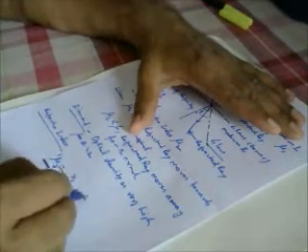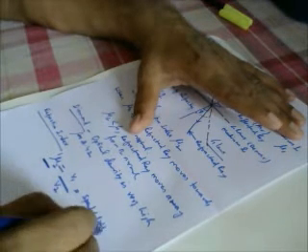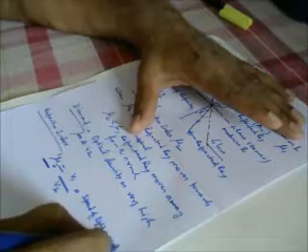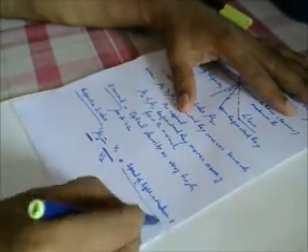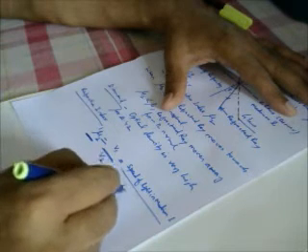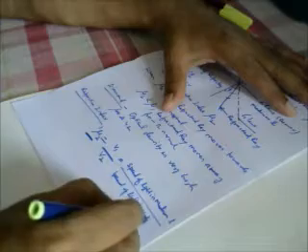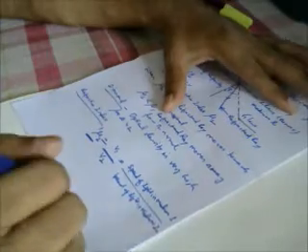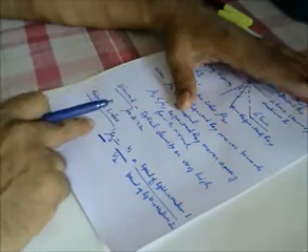So we can write it as speed of light in medium 1 by speed of light in medium 2. So this is the general definition of refractive index.